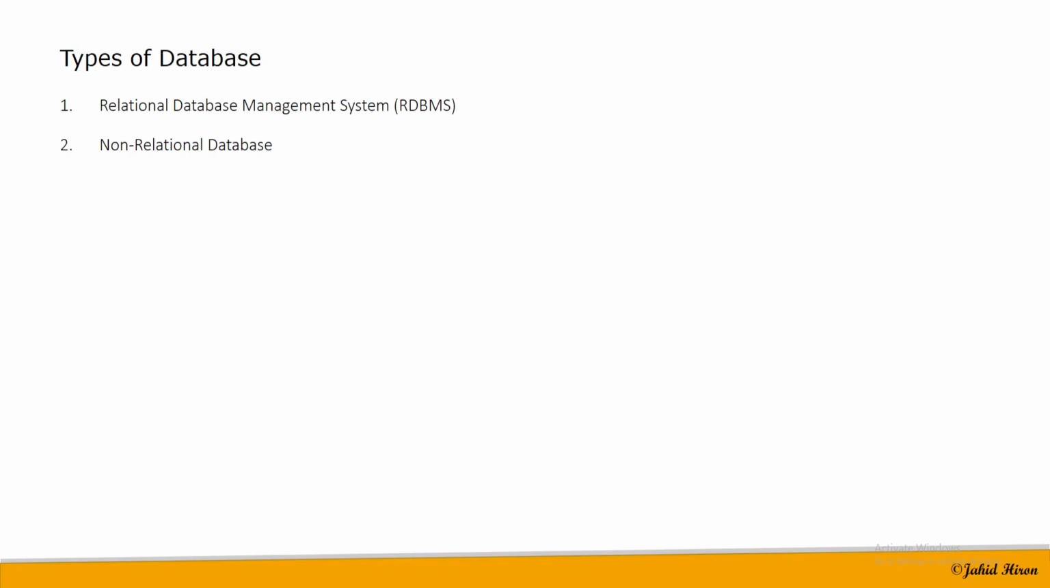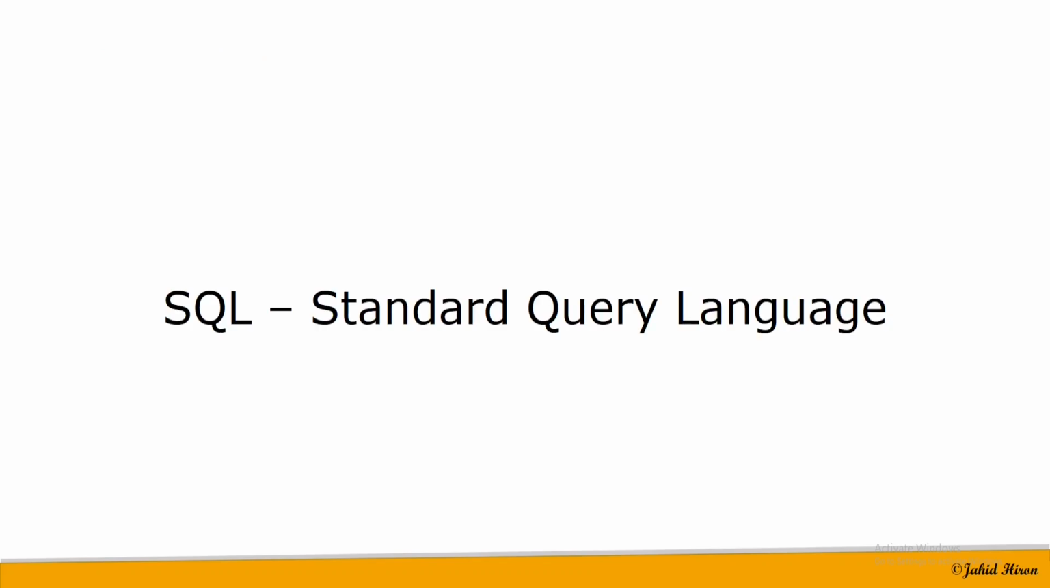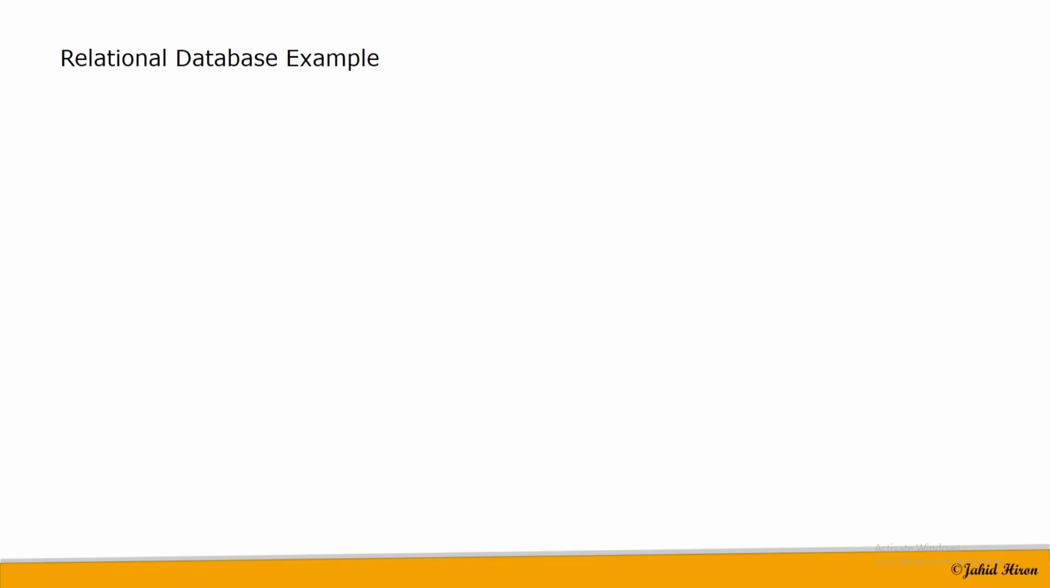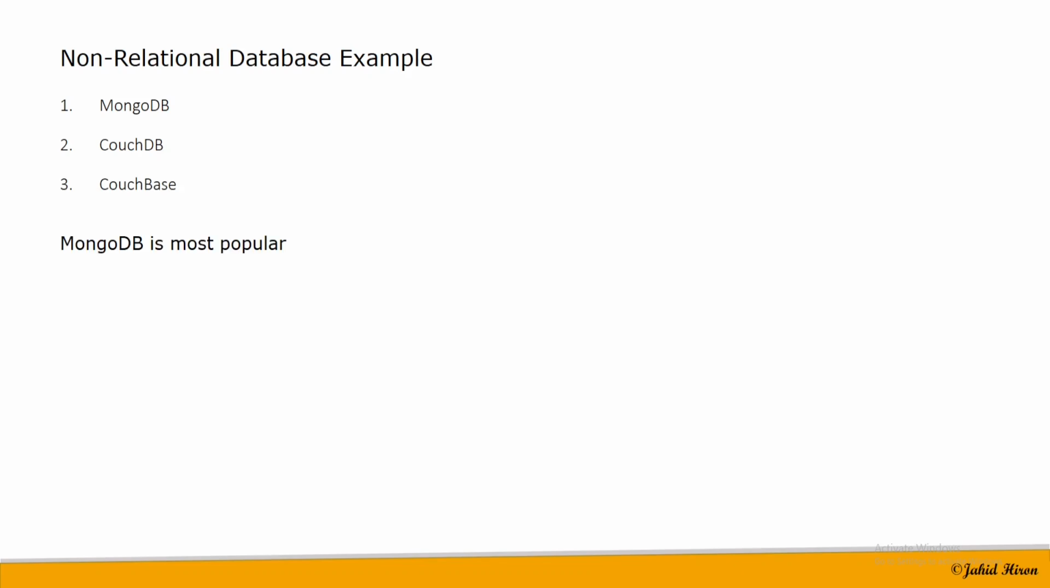For relational database, the language is SQL. SQL stands for Structured Query Language, and for non-relational database, the language is NoSQL. Some relational database examples are MySQL, PostgreSQL, Oracle, SQLite, etc. And some non-relational database examples are MongoDB, CouchDB, Couchbase, and out of them, MongoDB is the most popular.